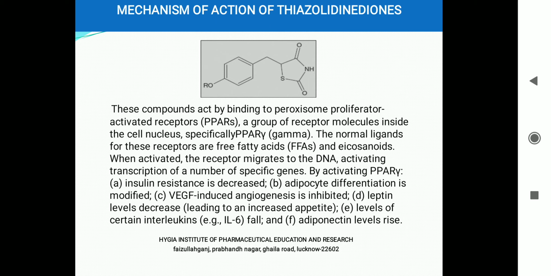So as soon as the transcription of a number of specific genes is affected, insulin resistance is decreased, adipocyte differentiation is modified, angiogenesis is inhibited, and there are many other functions which are not part of hyperglycemia, but the main thing is that insulin resistance is decreased.